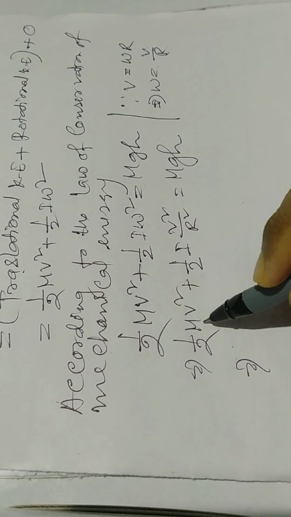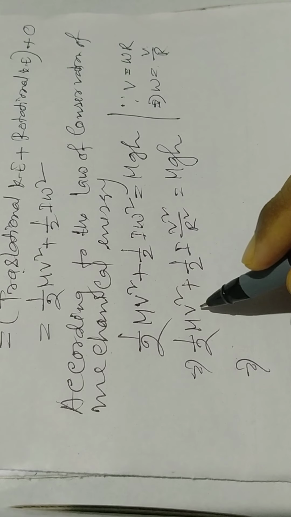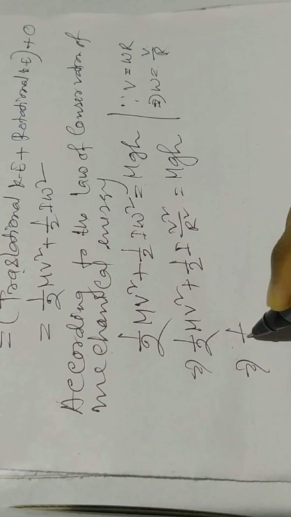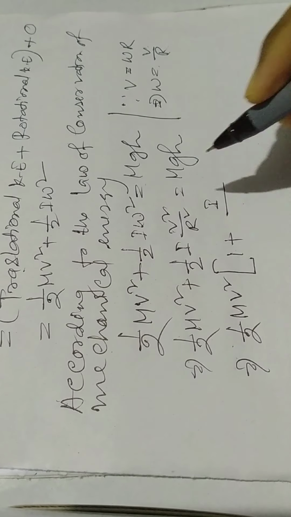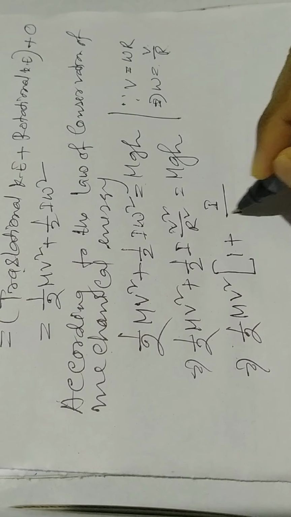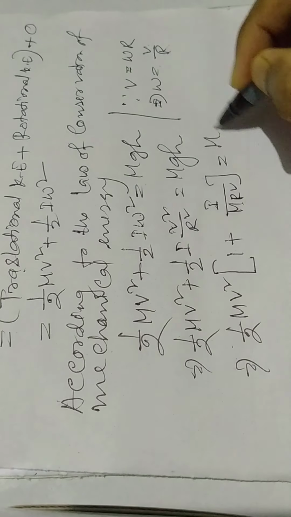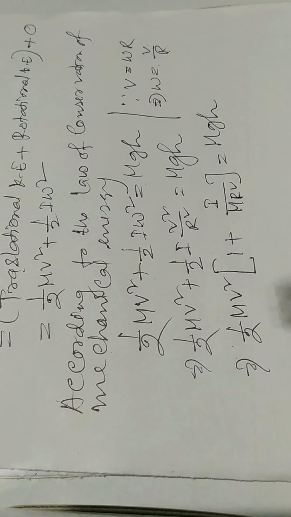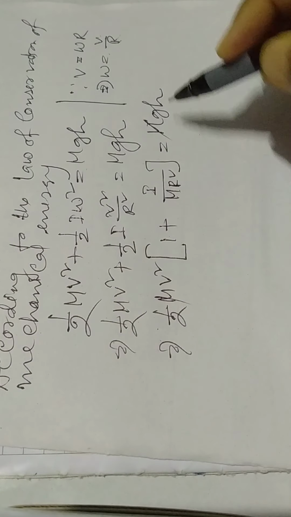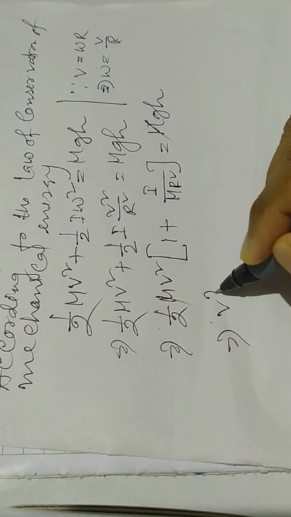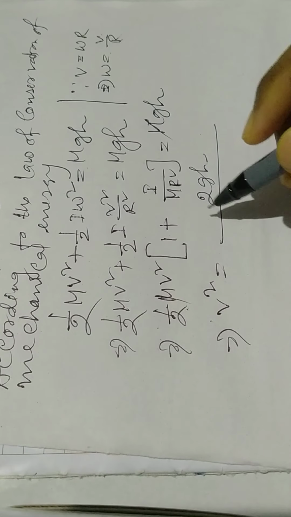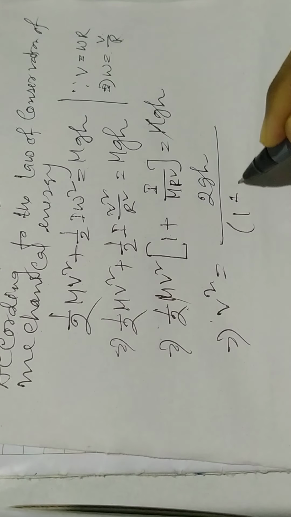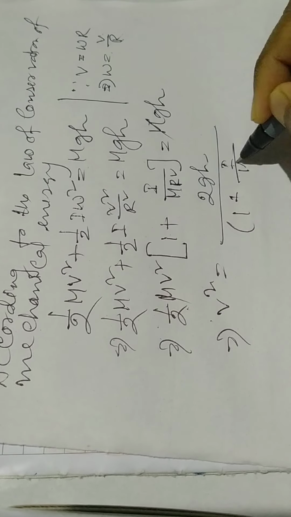Here we can take half mv square common: half mv square times 1 plus I by mr square equals mgh. Since m cancels on both sides, v square equals 2gh by 1 plus I by mr square.